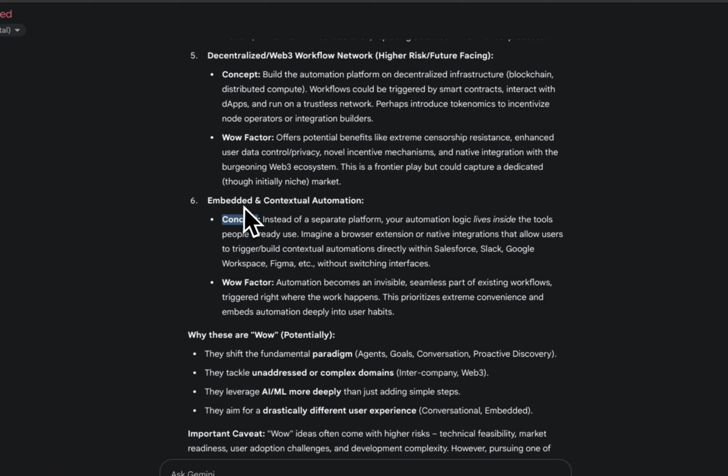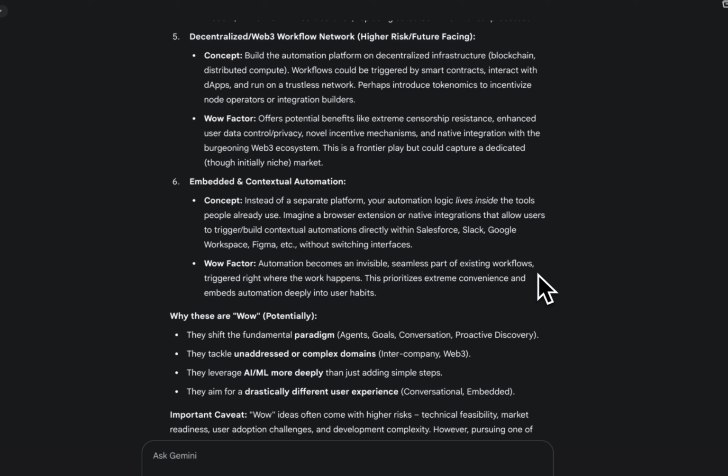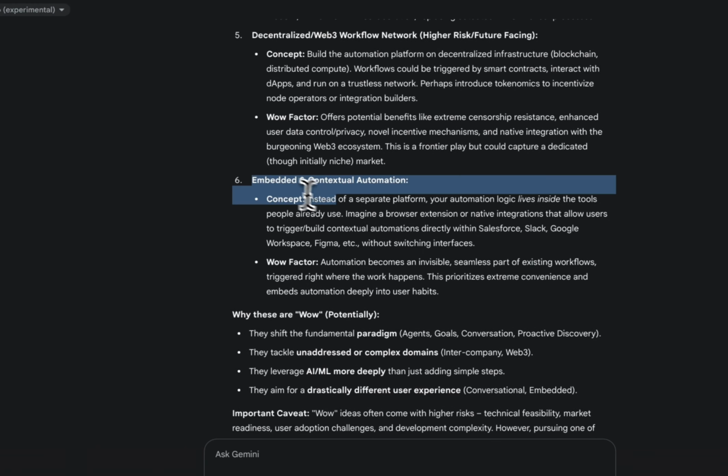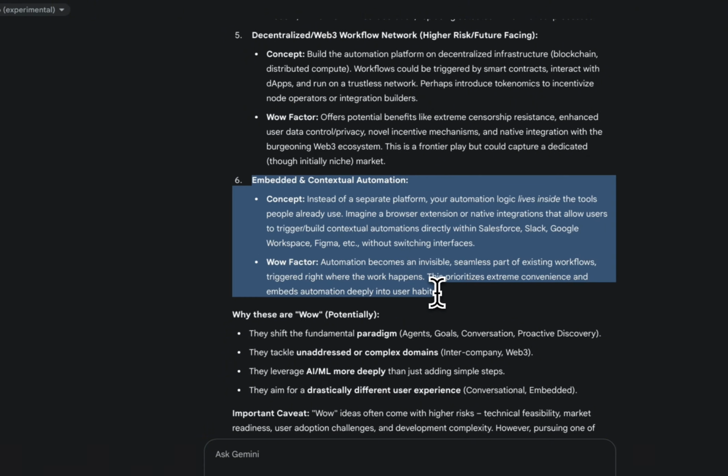So yeah, let's see. Embedded and contextual automation. Instead of a separate platform, automation will live inside the tools. Imagine a browser extension or native integration that allows users to trigger and build contextual automation directly within them. Automation becomes invisible, seamlessly part of the tools. This is something I would ask AI to elaborate on in my normal use.